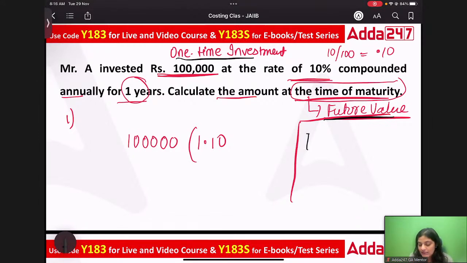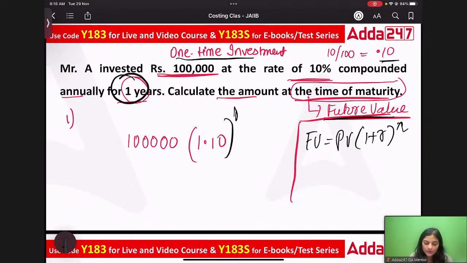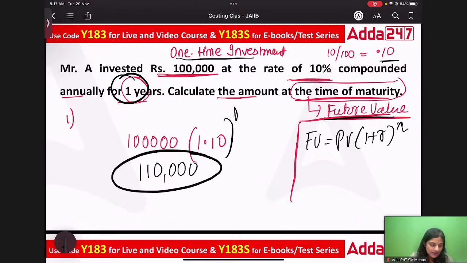The formula is future value is equal to present value times (1 plus r) power n. Here, 1 plus r is 1.10, since 10 upon 100 is 0.10, and the duration is 1. When you solve it, this will come as 1,10,000. This is your future value.